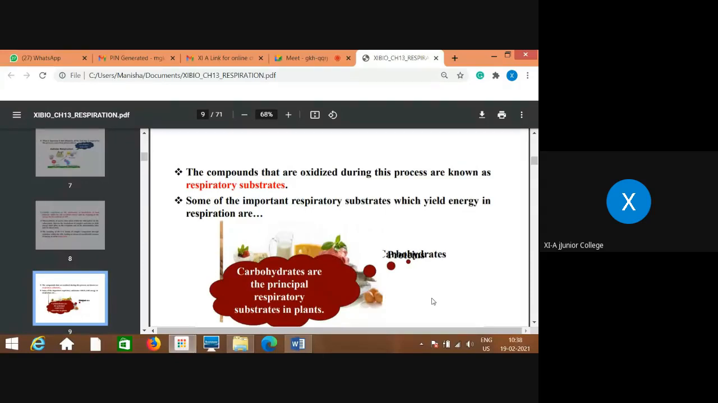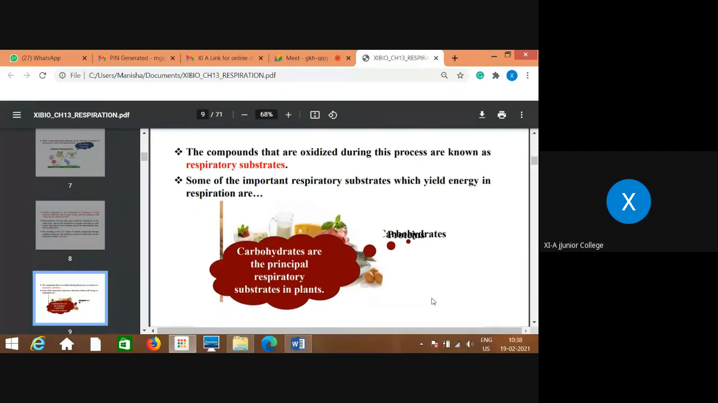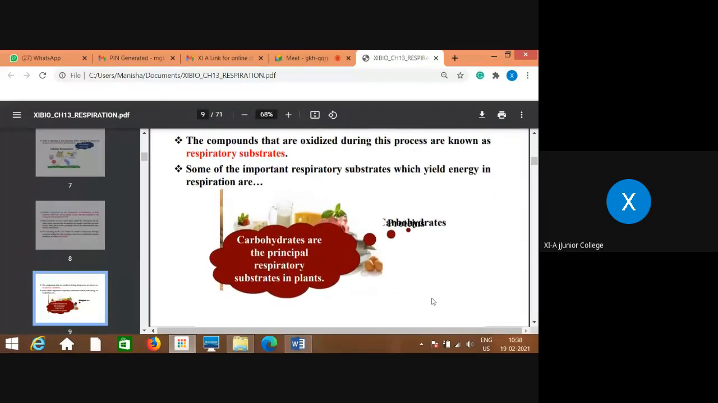Whichever compounds are oxidized during this process are called respiratory substrates. Some of the important respiratory substrates which yield energy in respiration are carbohydrates. So carbohydrates are the principal respiratory substrates in plants. Now, in the process of photosynthesis, do you remember what the food in the form of carbohydrates is? What is that? Glucose, right?